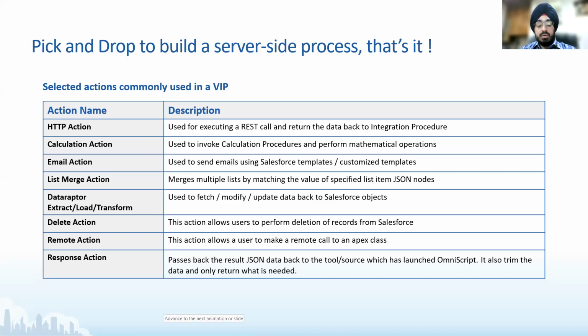I think I covered a lot of things here. It's a very heavy slide, so we will be moving on to specifics when we do a demo. But from a functionality perspective, it was imperative to explain all these capabilities so that whatever use cases or projects you are working in, you can, in the back of your mind, try to map that, hey, I think this can be done using Velocity. Capability and feasibility can vary depending upon the use case, but at least a high-level mapping is something we are expecting you to do in the back of your mind. And from here onwards, I would give it to Rahul.